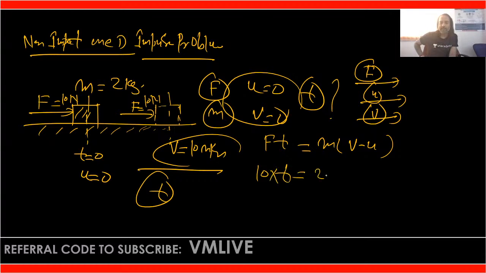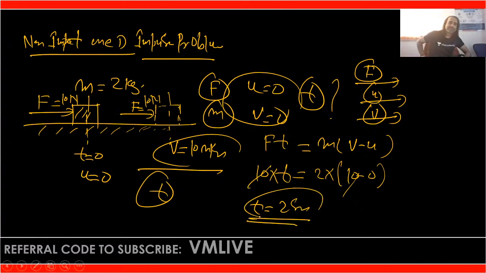What is m? m is 2. And v is 10. u is 0. Is that clear? So 10, 10 cancel. t is equal to 2 seconds. You can get this answer. Is that clear? This is example number 1. What type? Non impact. कोई impact नहीं है, कोई collision नहीं है, 1D का प्रॉब्लम है।